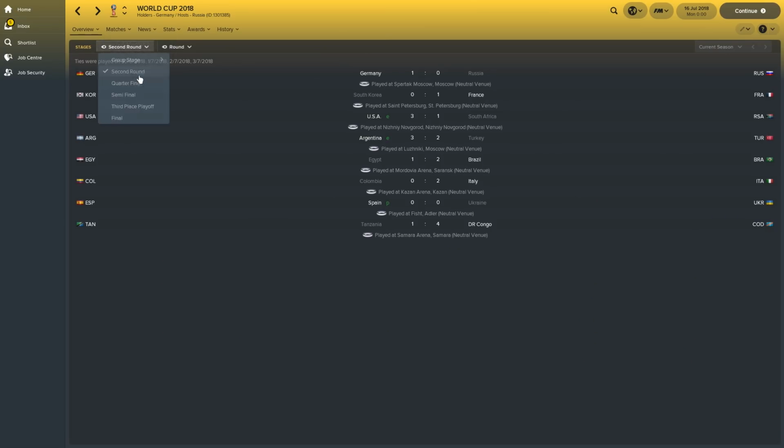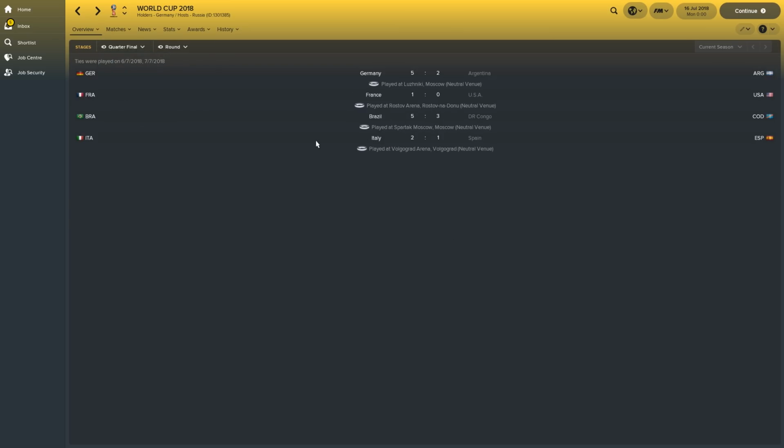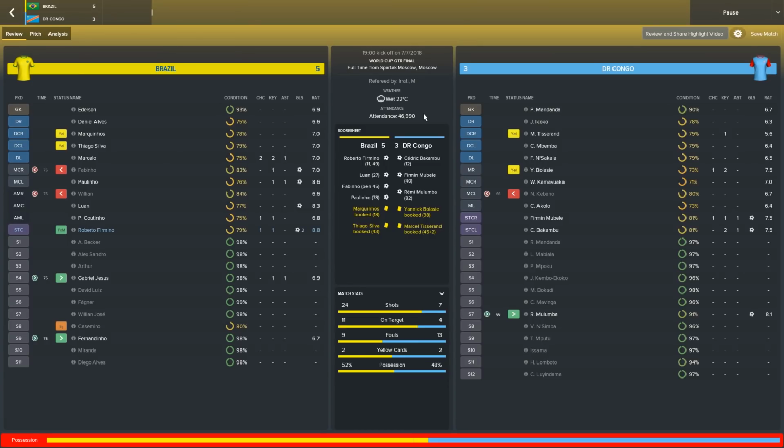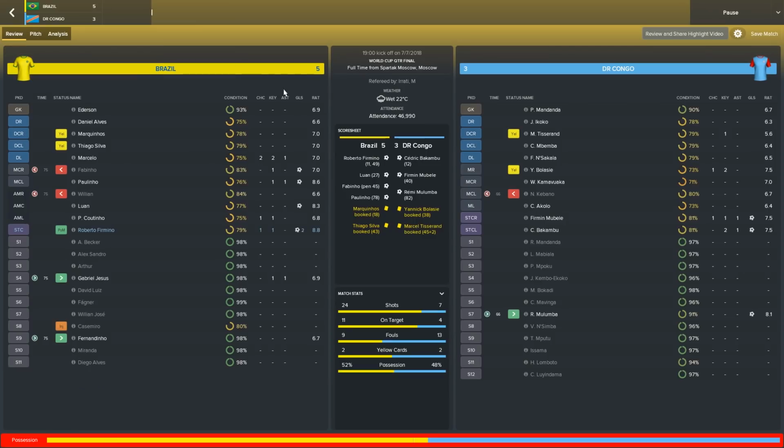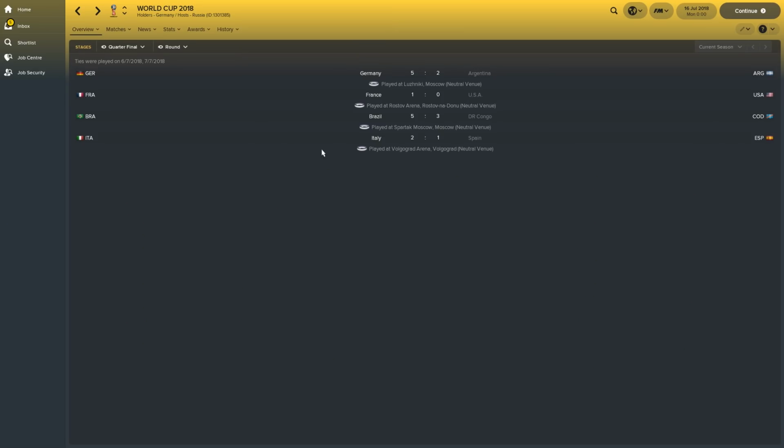In that one, so they go through to the quarterfinals once again, but unfortunately they succumbed to Brazil in a classic. But this is also a classic. Germany 5, Argentina 2, France beat USA 1-0, Brazil 5, Congo 3. What a game. They love to attack. I applaud Congo for their effort. They've been a breath of fresh air to this particular experiment.